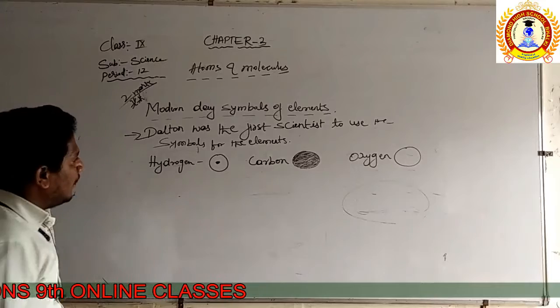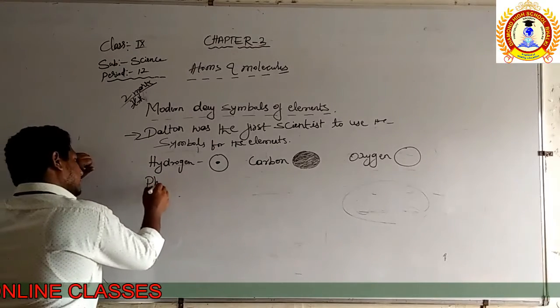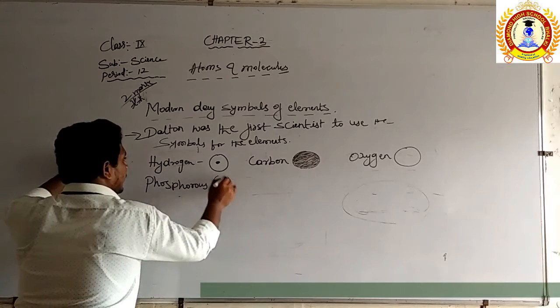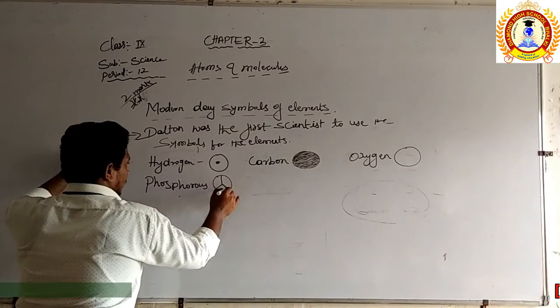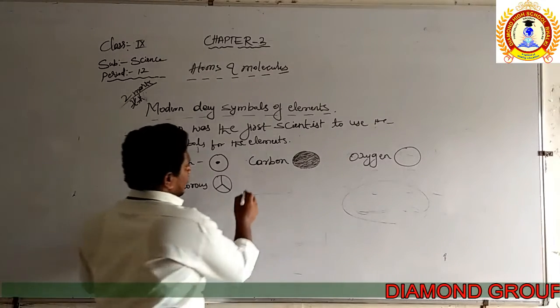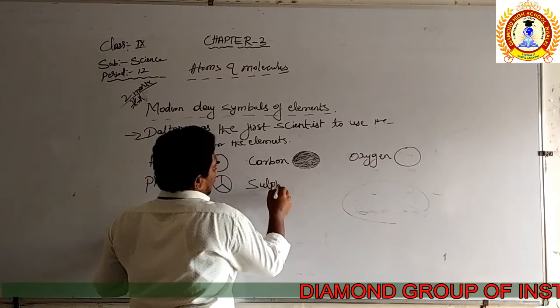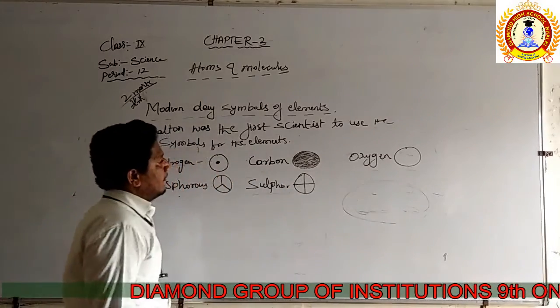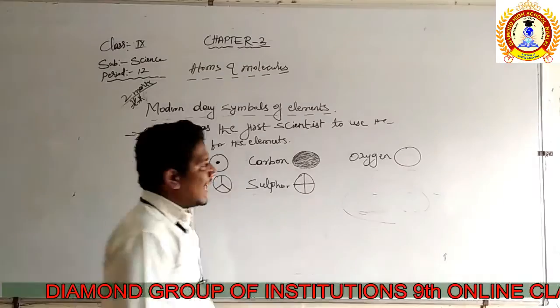Again, we have phosphorus. Phosphorus is represented like this. Then sulfur. Sulfur is represented in this form. Then about iron.